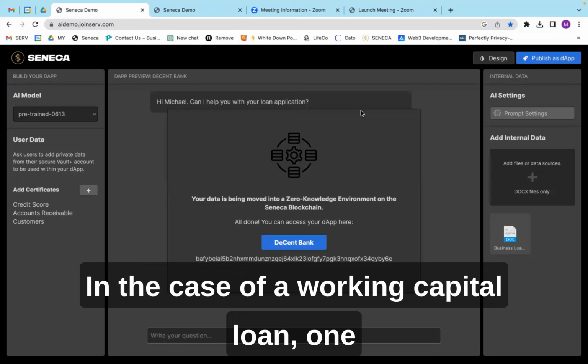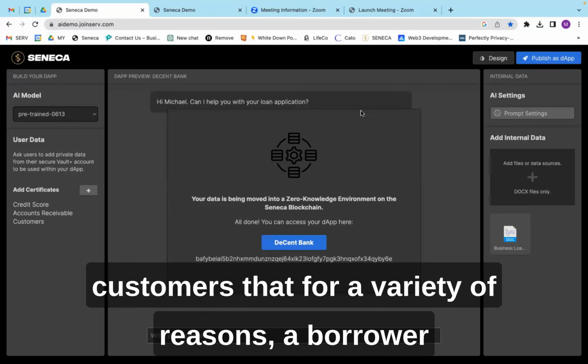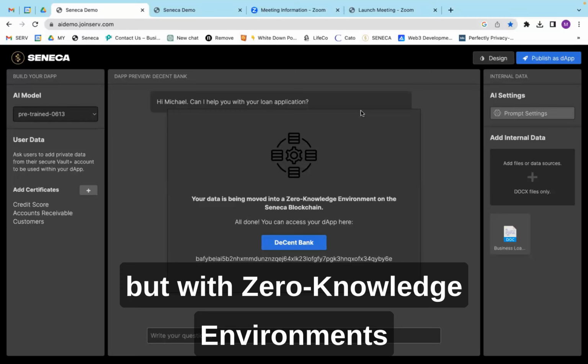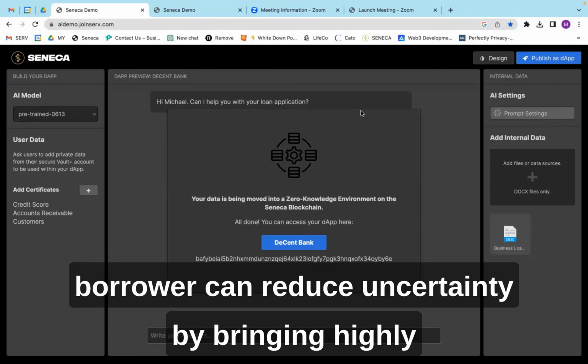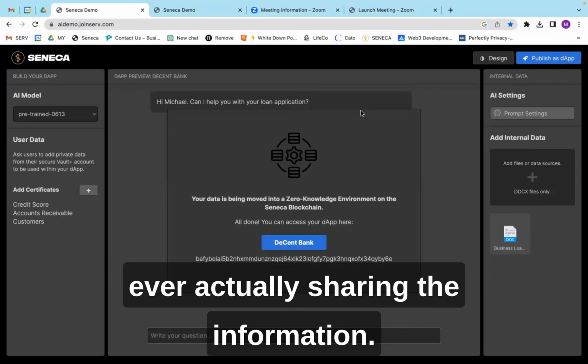In the case of a working capital loan, one of the major sources of risk is the borrower's customers. But for a variety of reasons, a borrower can't or won't just hand over their customer information. But with zero knowledge environments, we're going to show how a borrower can reduce uncertainty by bringing highly sensitive information into the application, but without ever actually sharing the information.